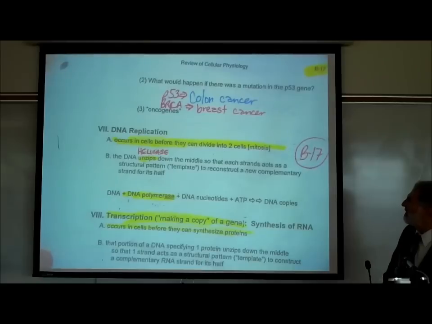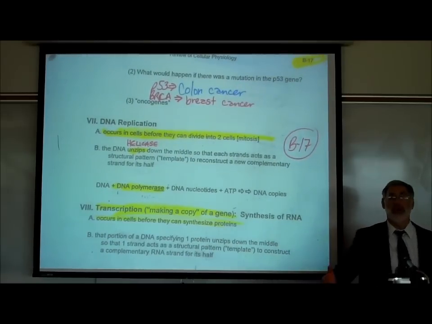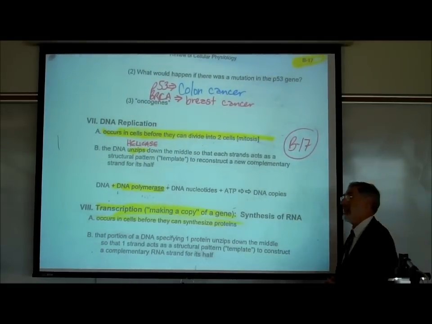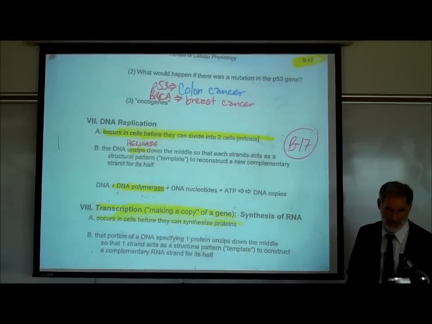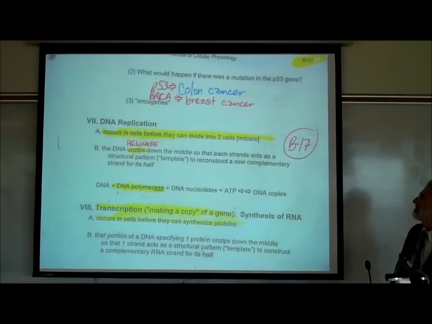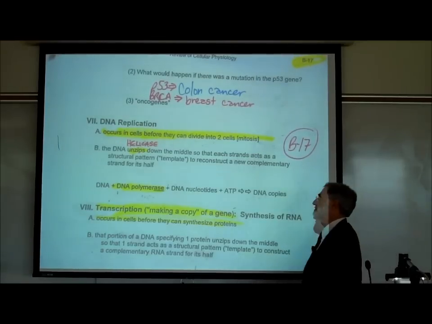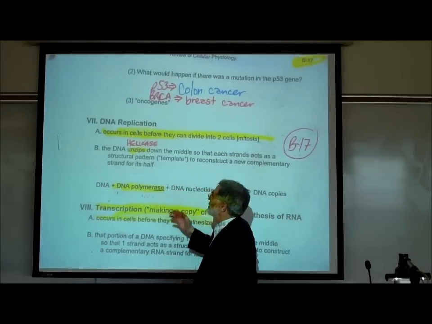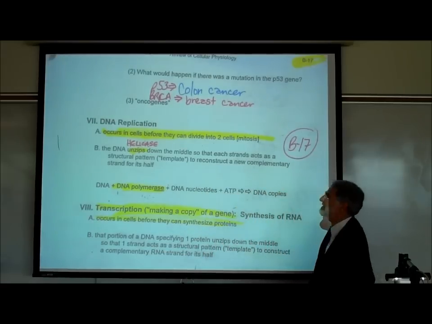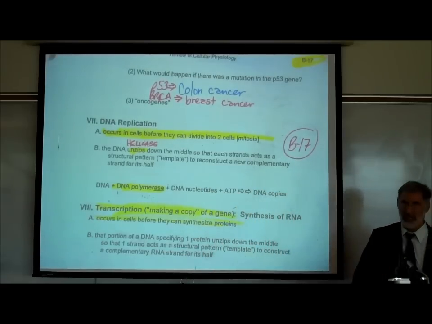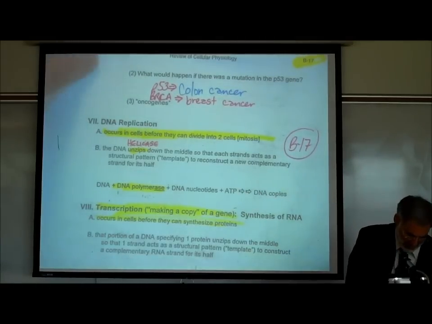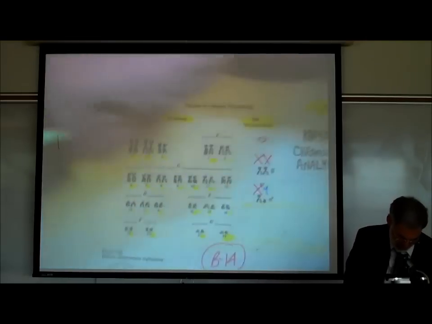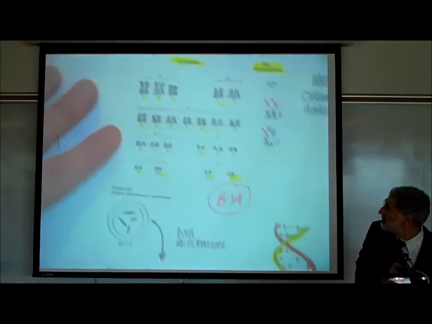Okay, now that we've given you an overview of what genes are and the proteins that the genes code for, we want to talk about DNA replication. To make a replica is to make a copy. DNA replication, making copies of the DNA, occurs in cells before they can divide into two cells, before they can undergo mitosis. Now, before I start to read what's written here, let's go back to page B14.